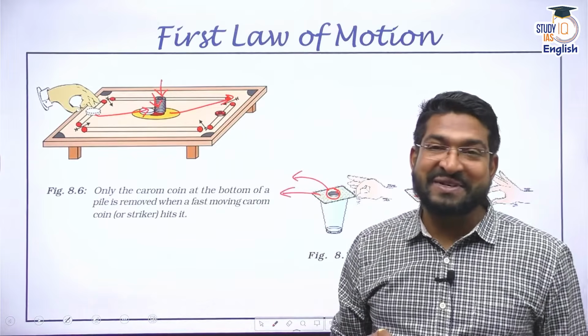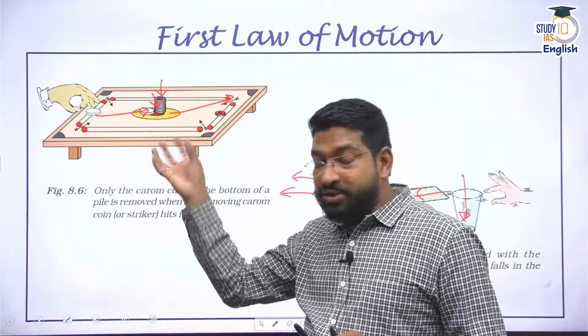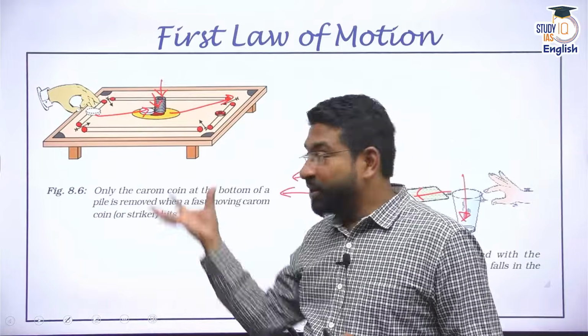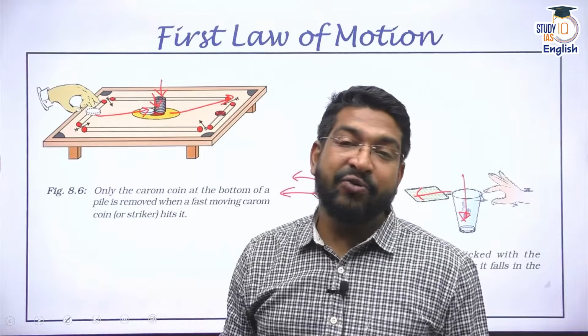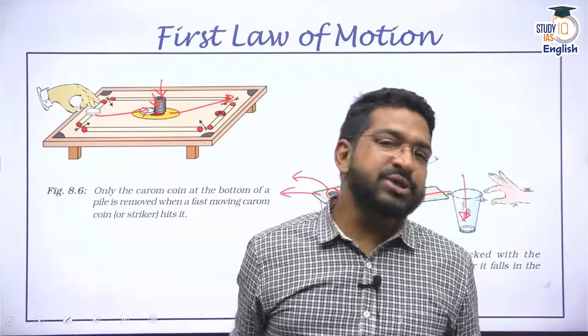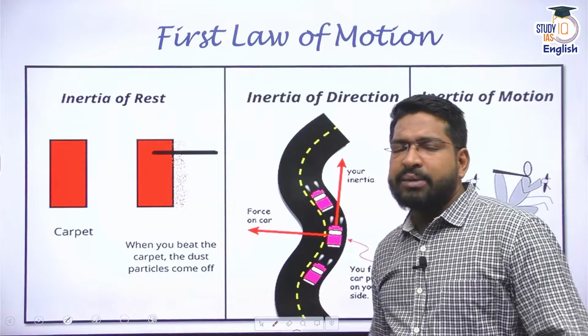Most of the time you must have seen it. Why? Because inertia of rest is working here. The coins tend to remain at rest. That is the idea of inertia, which comes from Newton's first law. Now, inertia can be of three types.